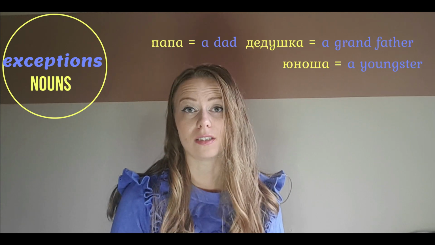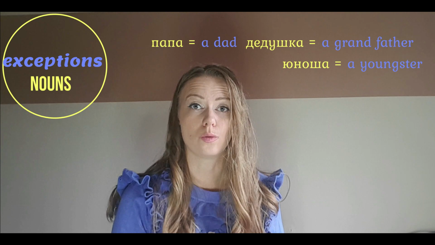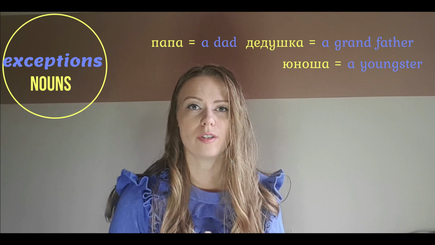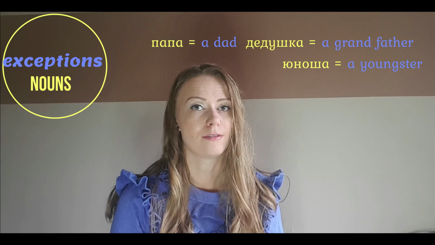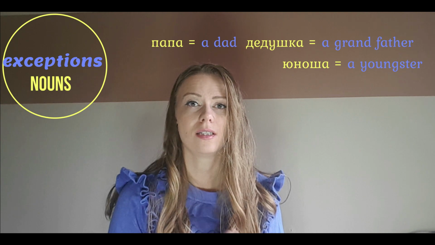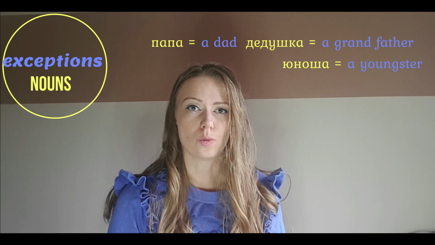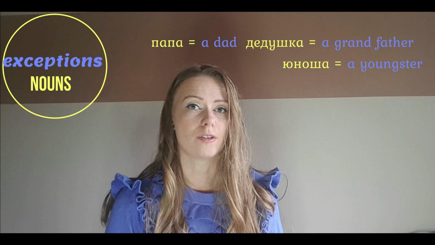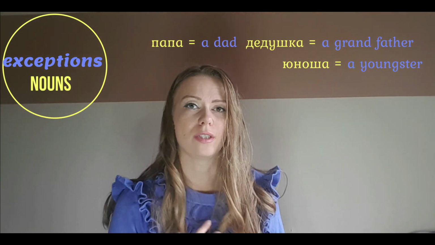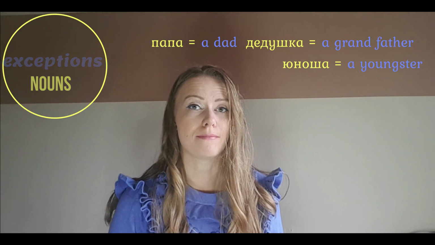Papa, dedushka, юноша. So all of these words, papa, father, dedushka, grandpa, юноша, youngster, are referring to a man, and therefore, even though they end with an A, are actually masculine nouns.